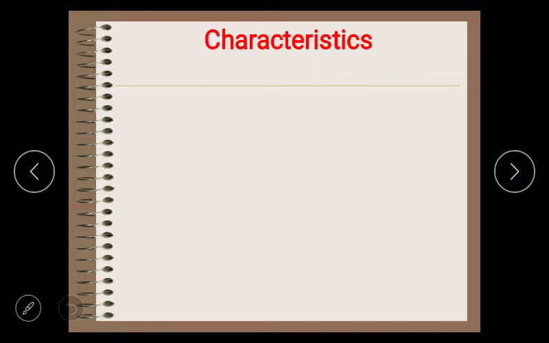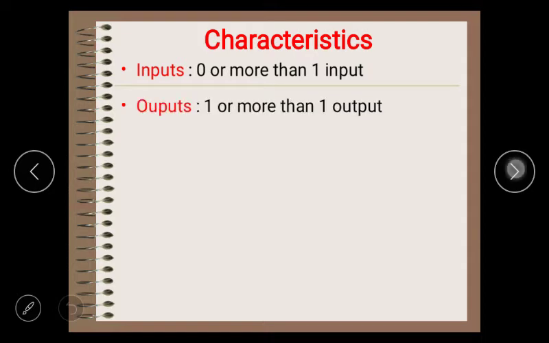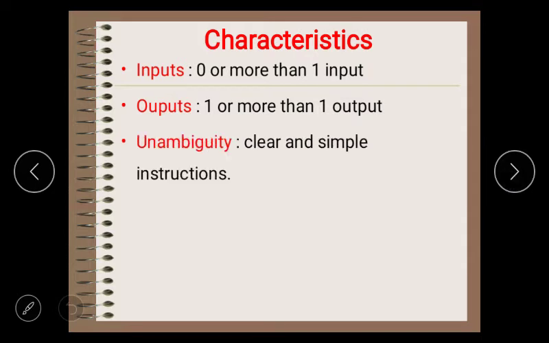There are 5 characteristics basically, and the first one is input. Input is nothing but passing or giving some input values to the entire algorithm or process. We may give 0 or more inputs. After that, the algorithm will give some result. That result is nothing but output. We may get 1 or more outputs. And the algorithm should be unambiguous. That means the instructions we give to the algorithm are simple and clear.